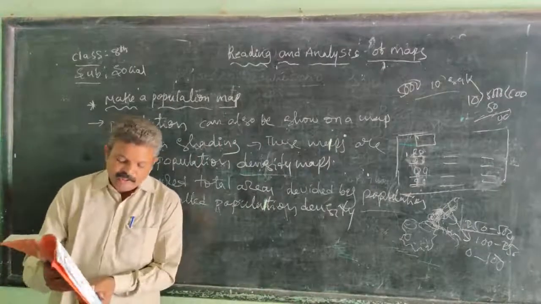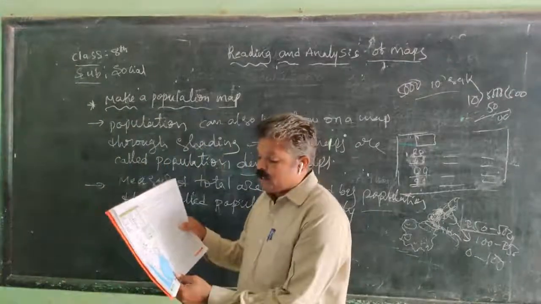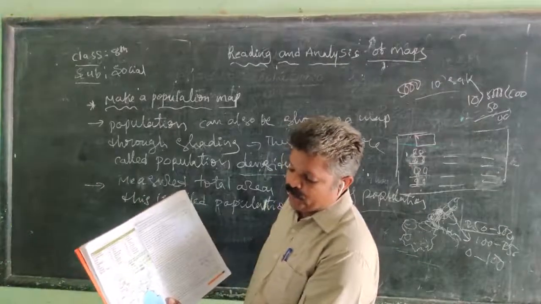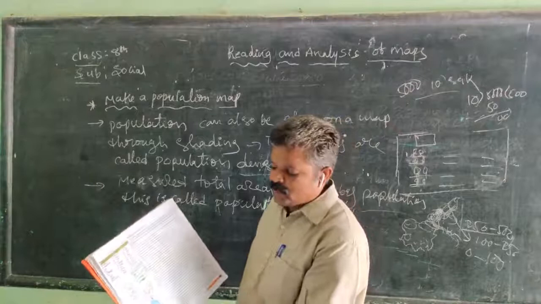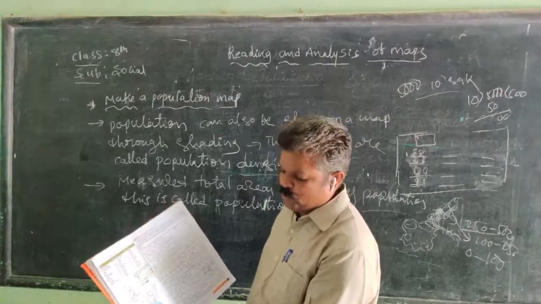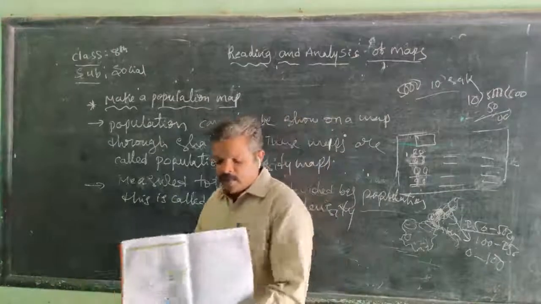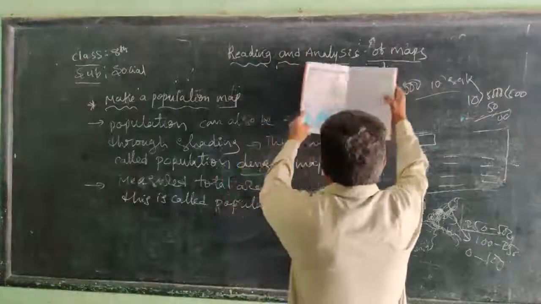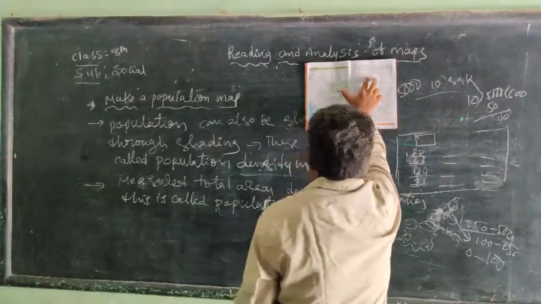Okay, here they mentioned four colors used by the map makers: 0 to 250, 251 to 500, 501 to 1000, and above 1000. Yellow color is for 0 to 250. An example is Arunachal Pradesh.